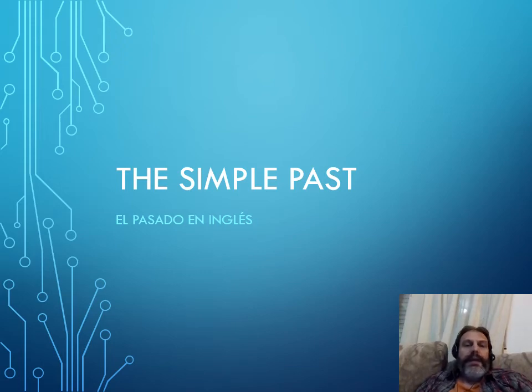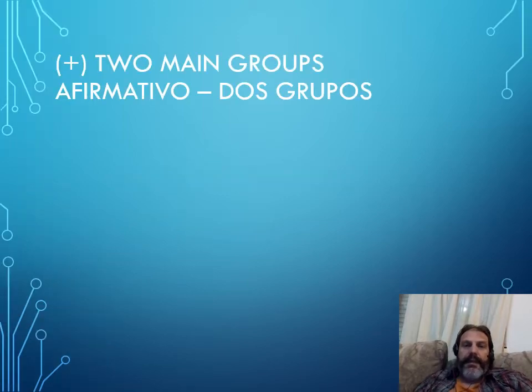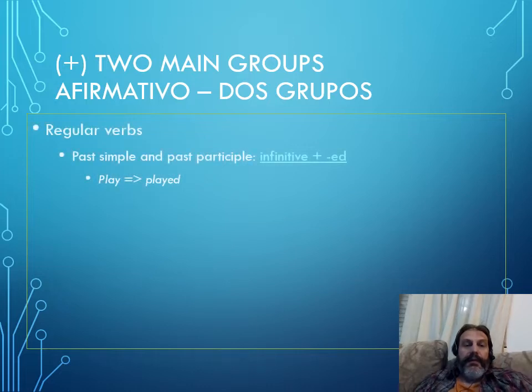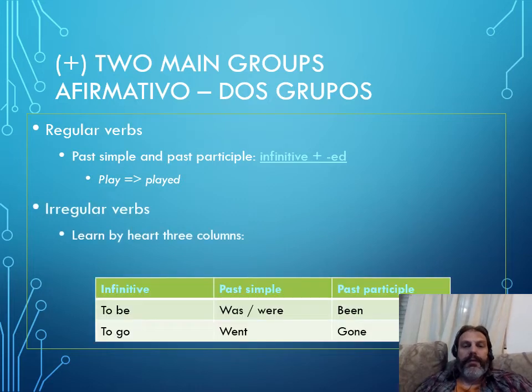Hello. Today we are going to revise certain aspects of the simple past. In particular, I want you to remember, as usual, that there are two main groups that are very important in the affirmative. We have regular verbs, and those are the ones that are going to create the past simple with ed, like played, and then we have the irregular verbs. Those you have to learn by heart, the three columns, like go, went, gone.